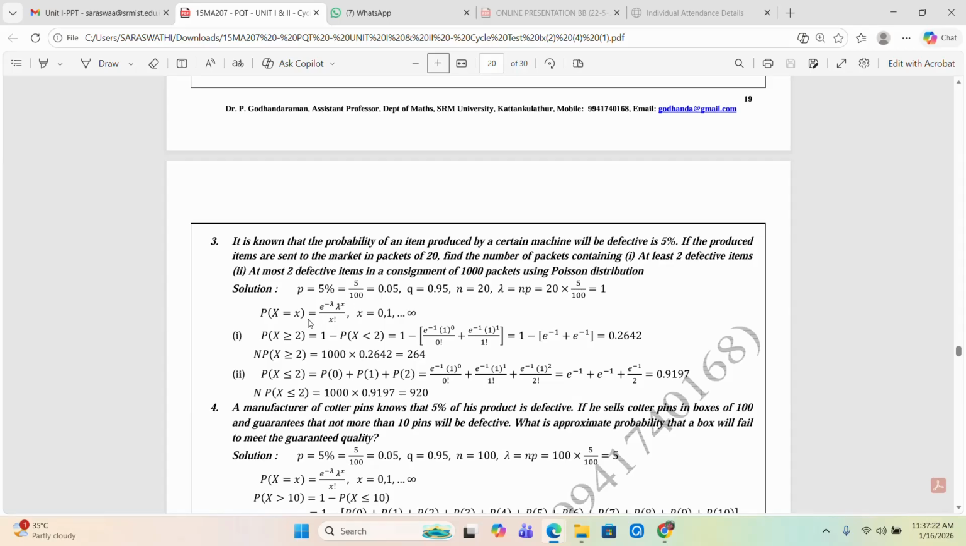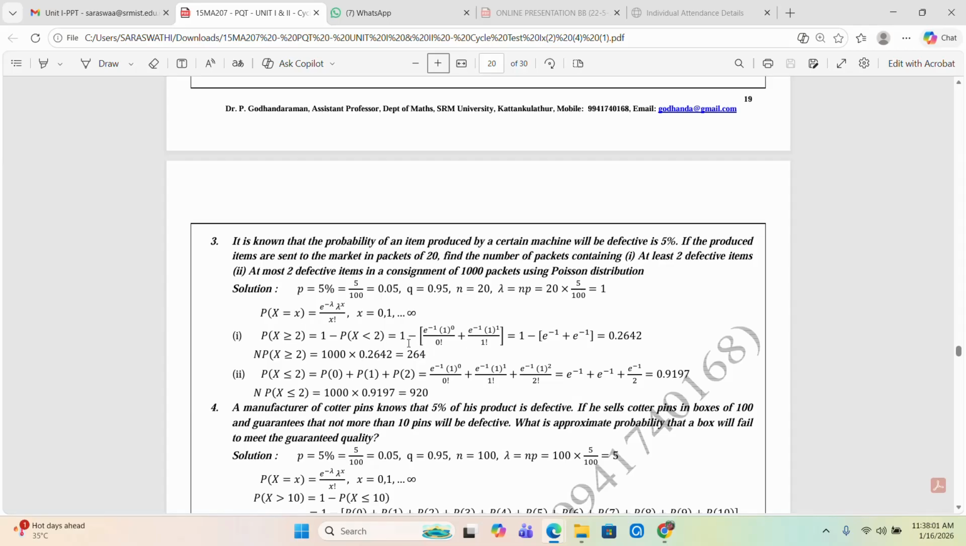Now for the first question, this is the formula for the probability distribution of the Poisson distribution: P of x is equal to e power minus lambda, lambda power x by x factorial, for x from 0 to infinity. At least two defective items means x greater than or equal to 2, which is nothing but 1 minus P of x less than 2. We could also find it as P of x equal to 2 plus P of x equal to 3 and so on up to infinity. That is possible, but the shortcut formula is 1 minus P of x less than 2.